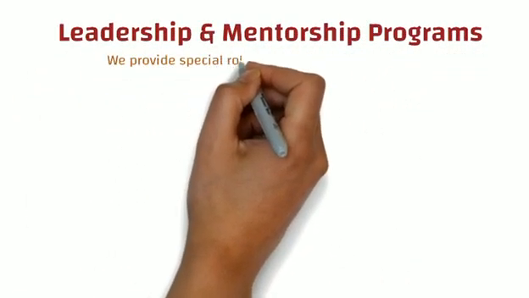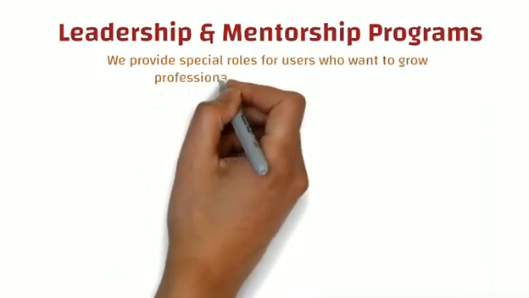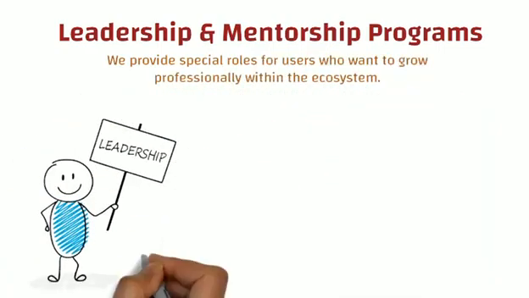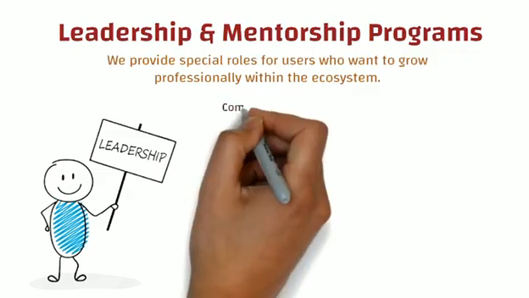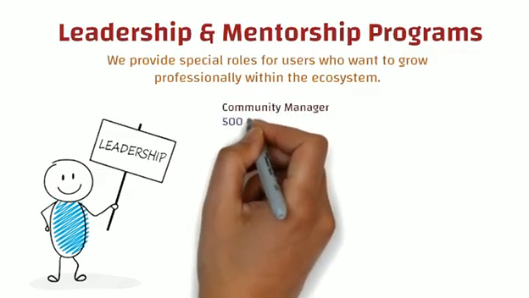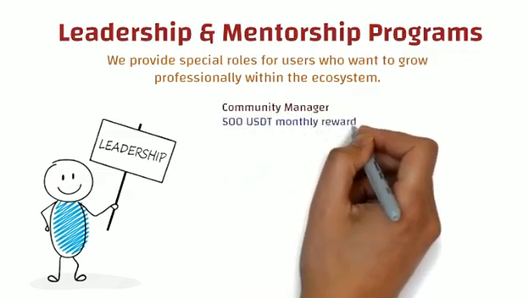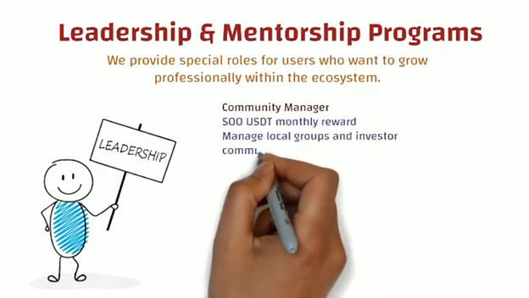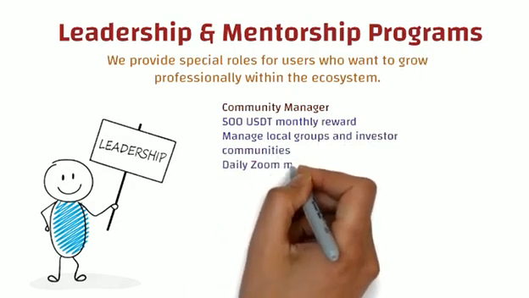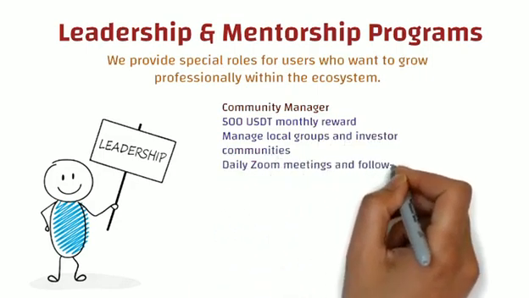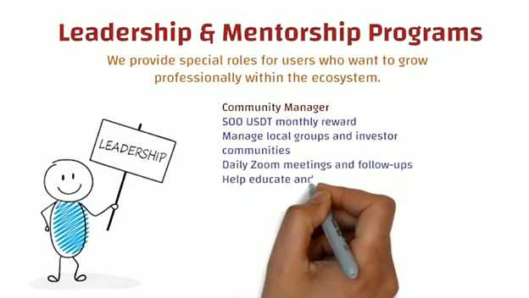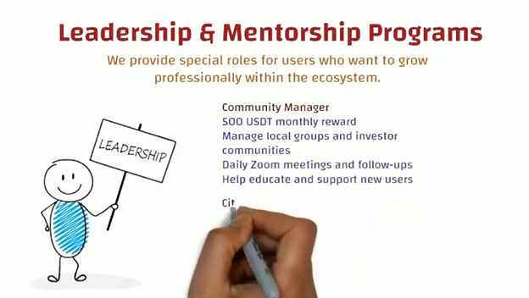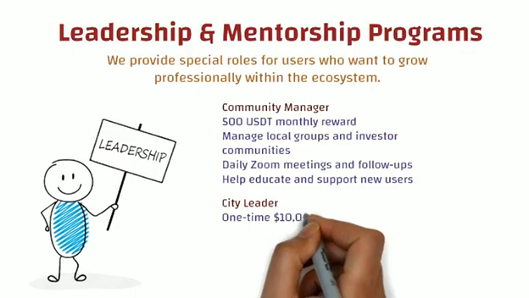Now, the benefit doesn't end here because now we are going to talk about the leadership and mentorship program, which provides you the special roles for the users who want to grow professionally within the ecosystem. So here, the first rank which you can get, or the designation, is community manager. If someone is a community manager, then they will get a monthly reward of 500 USDT, where their duties will be to manage local groups and investor communities, to conduct daily Zoom meetings and follow-ups, and to help educate and support new users.